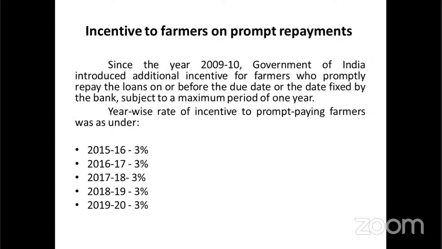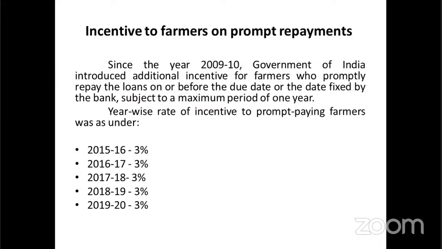Next one, incentive to farmers on prompt repayment. If the farmer repays at the correct time, they will also be encouraged through subsidies. Under this incentive, if the farmer has taken a crop loan for 1 year and pays it within the 1 year, they are given an incentive. That acts as a motivating factor for the farmers.